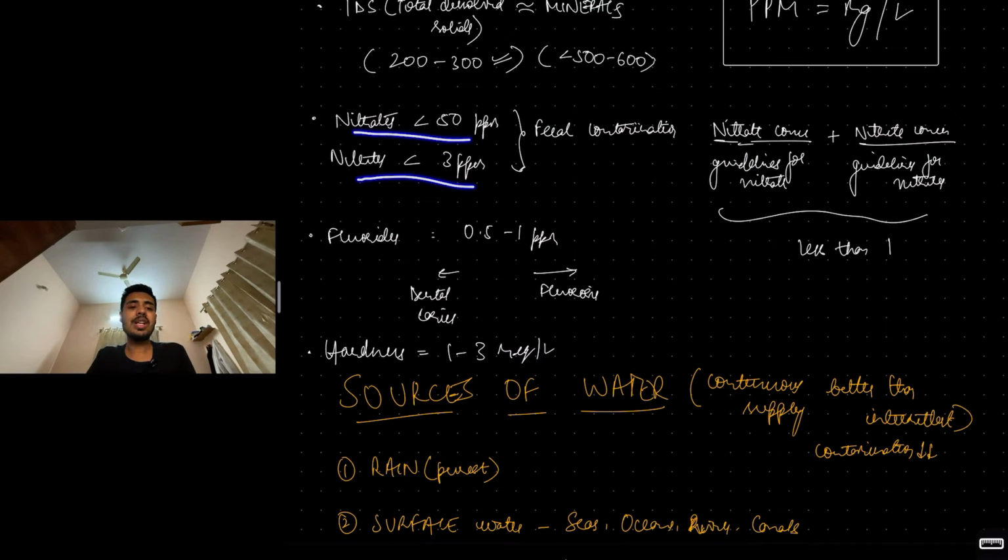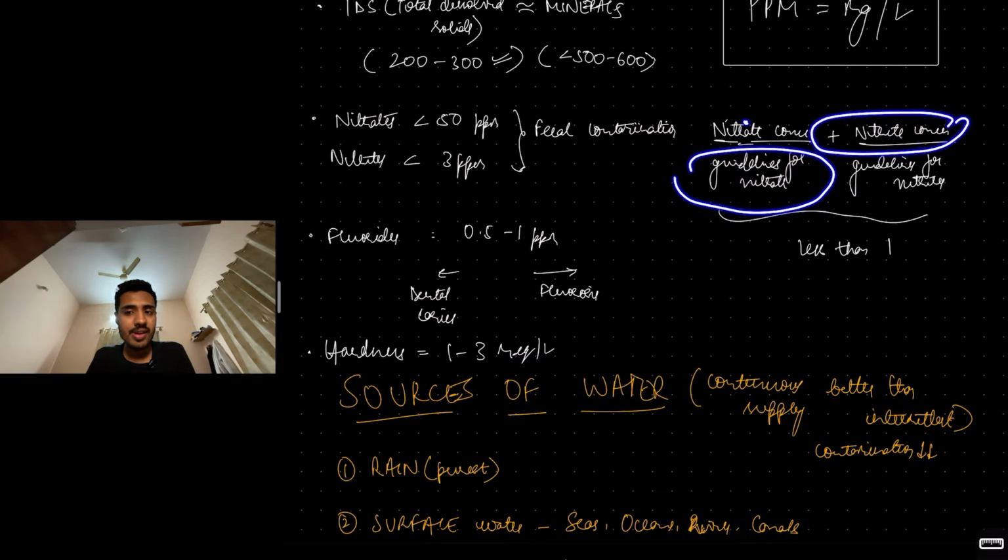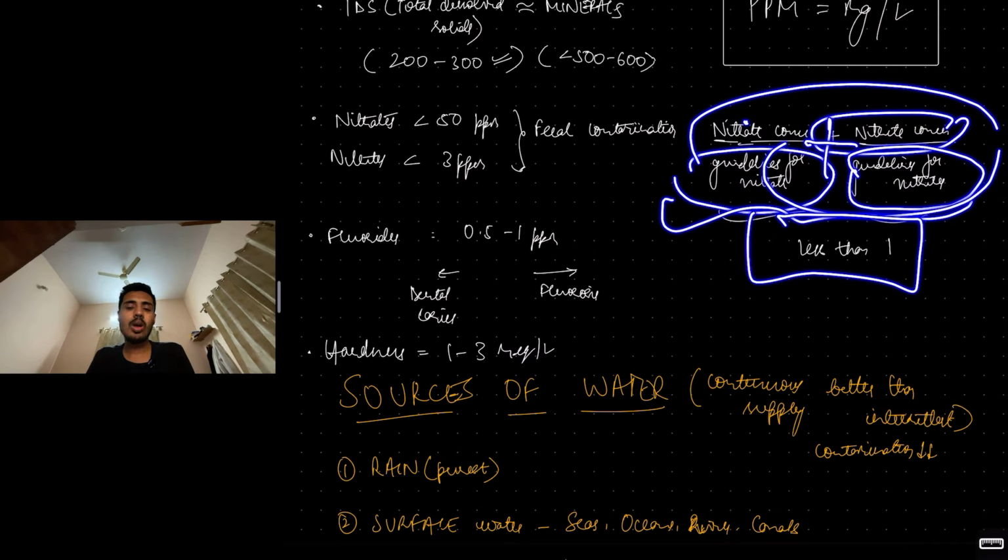Nitrate should be less than 50, nitrite should be less than 3 ppm. And there's something known as a nitrate-nitrite ratio, which is the concentration of nitrate divided by the guidelines for nitrate, plus the concentration of nitrite divided by the guidelines of nitrite. Add the two, this total ratio has to be less than 1. That is also one more thing.